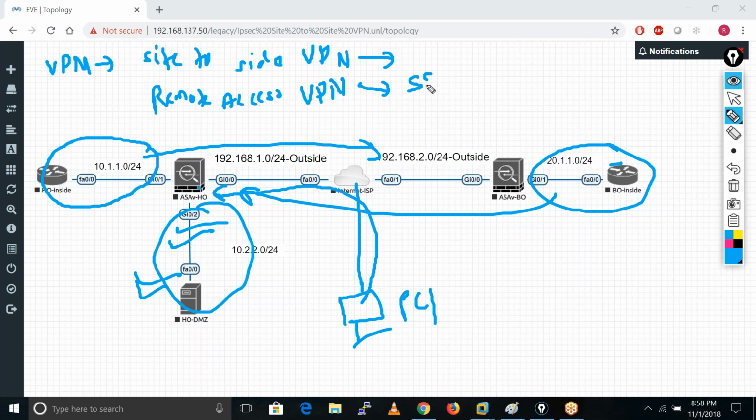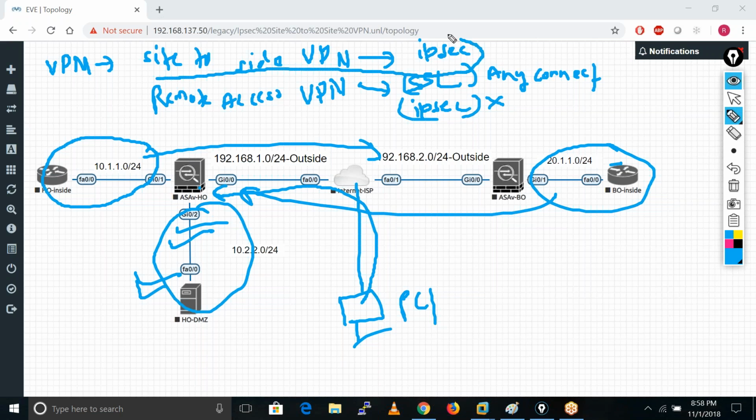First one is SSL, second one is IPsec. Here also we use IPsec, but right now this is not used by people. People use only SSL, that is AnyConnect. It is also known as AnyConnect. Okay, remember this. In our lab we do the lab on this IPsec site to site VPN.